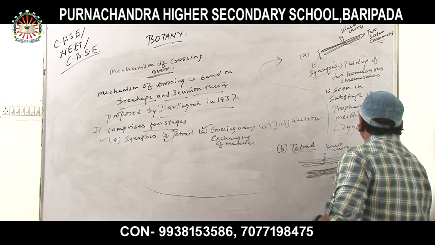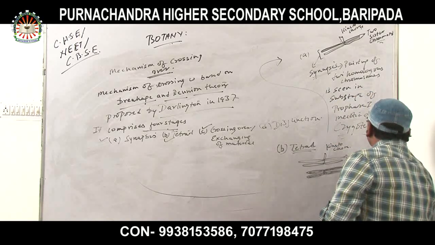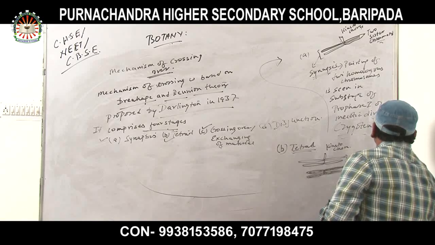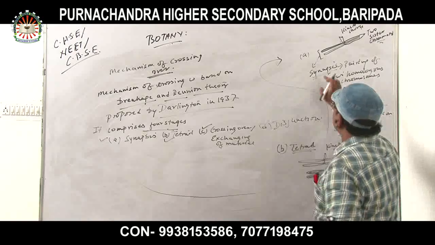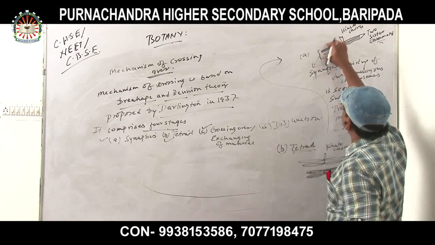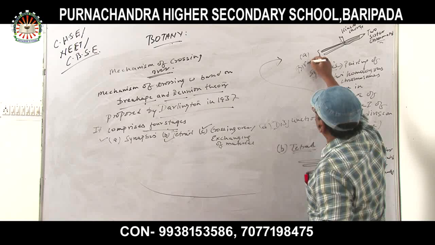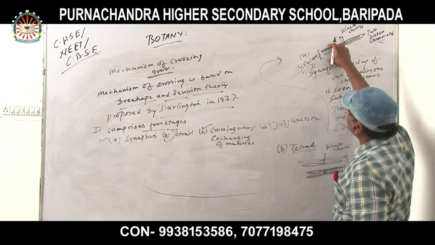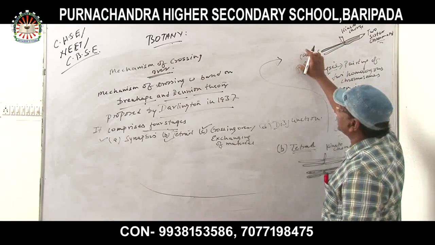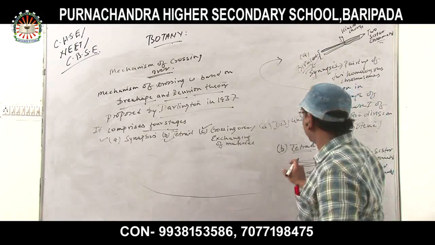Now, two sister chromatids. Here, synapsis, that is what it is, bivalent. Bivalent is what? The two sister chromatids are fixing with each other. That is in the case of synapsis, condition A, and in B, tetrad.